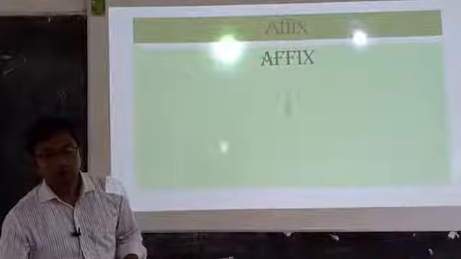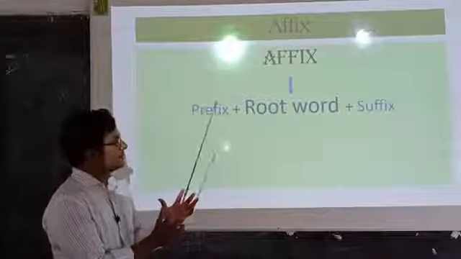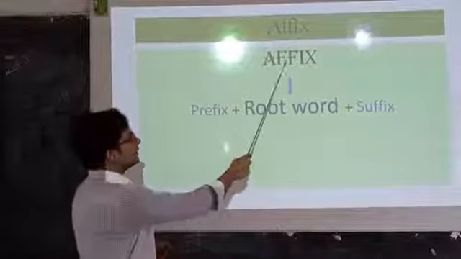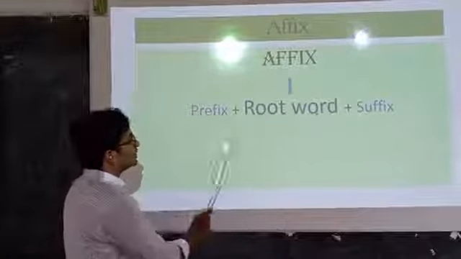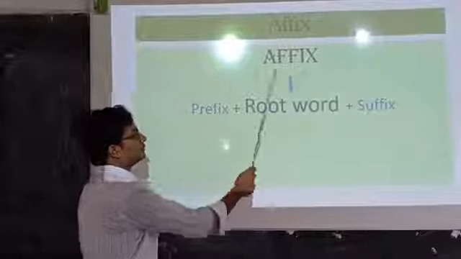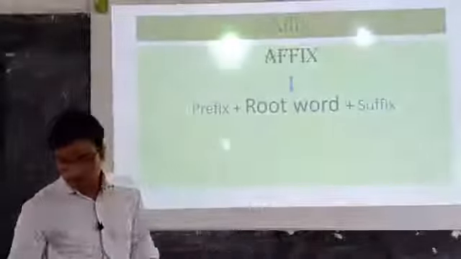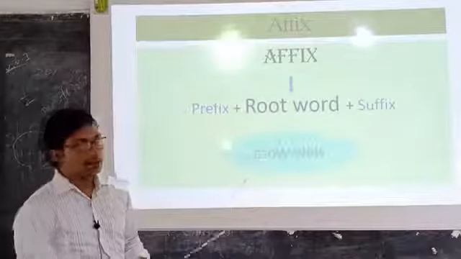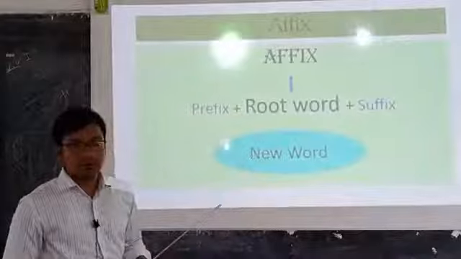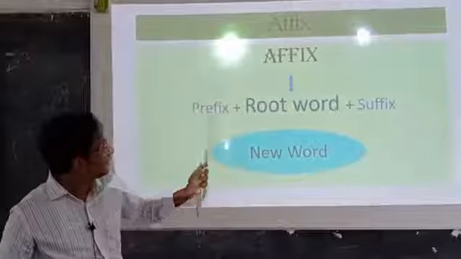Next, we will see a diagram by which we can summarize the process. So this is affix. You see the root word, so prefix plus root word plus suffix. Prefix plus root word plus suffix makes a new word. So this is all about our affix.